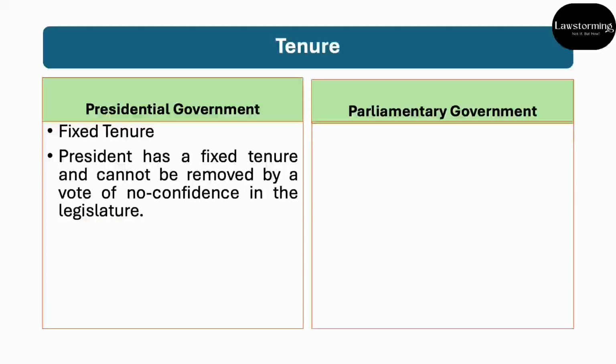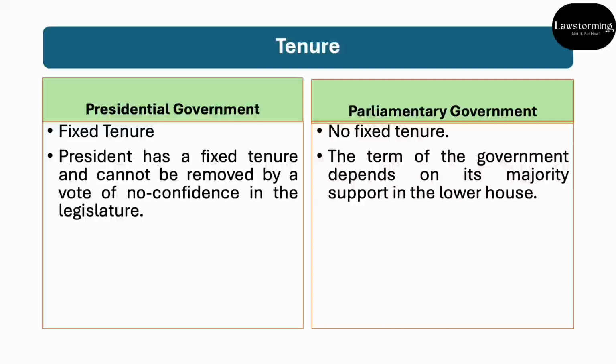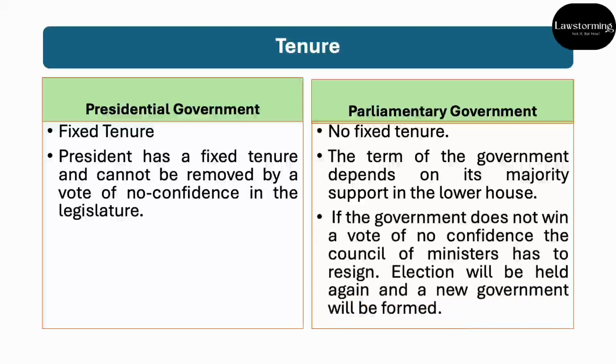However, in a parliamentary government, there is no fixed tenure and the reason is the term of the government depend on its majority support in the lower house. So अगर government does not win a vote of no confidence, the Council of Ministers will have to resign and accordingly फिर से election conduct कराना होगा and a new government will be formed. So that is the relationship between the executive and the legislature.